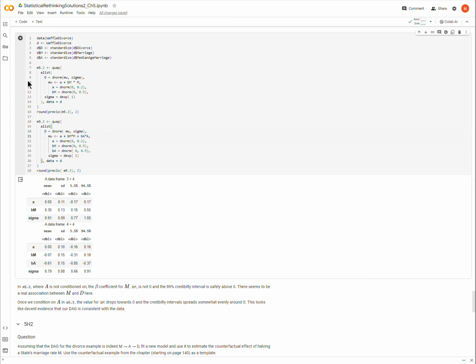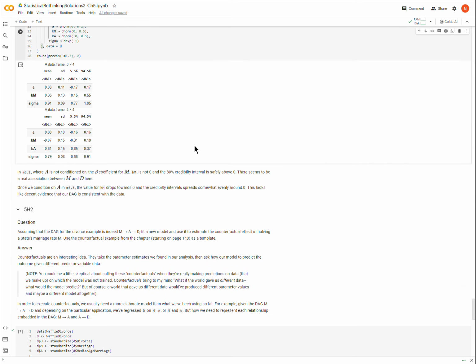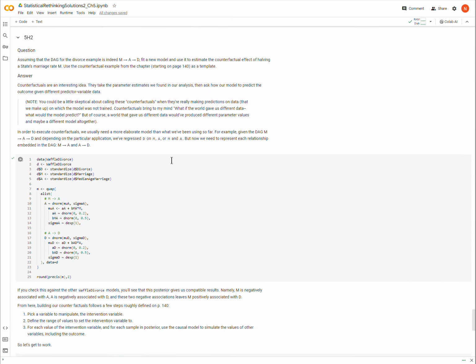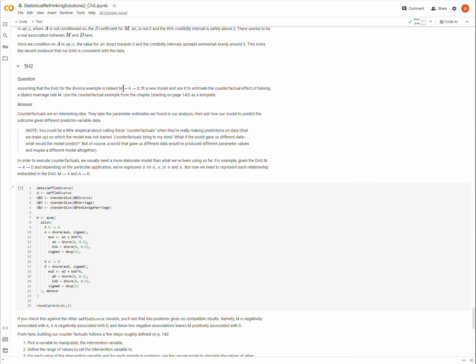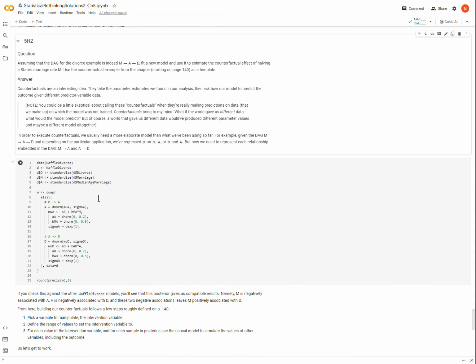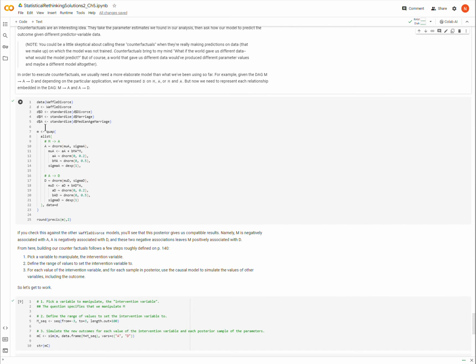And that was serving our purposes in trying to understand the relationships among the different predictors and D. Okay, but if we're going to run these counterfactuals, we have to embellish that model a little bit, right? We have to represent each of these causal relationships. We have to model A as an outcome of M, and then D as an outcome of A, and all of that has to be wrapped into one model. Okay,